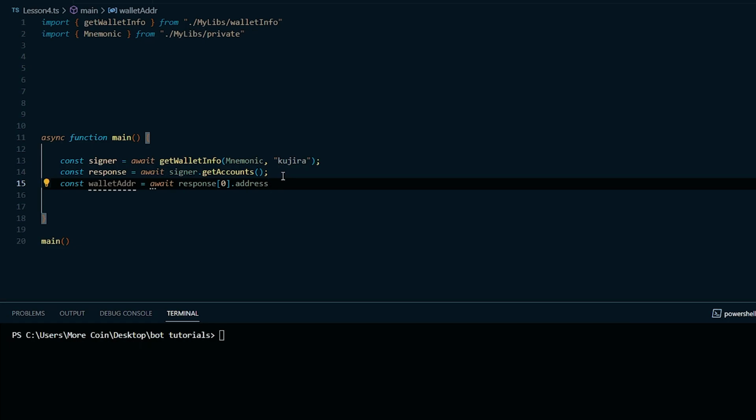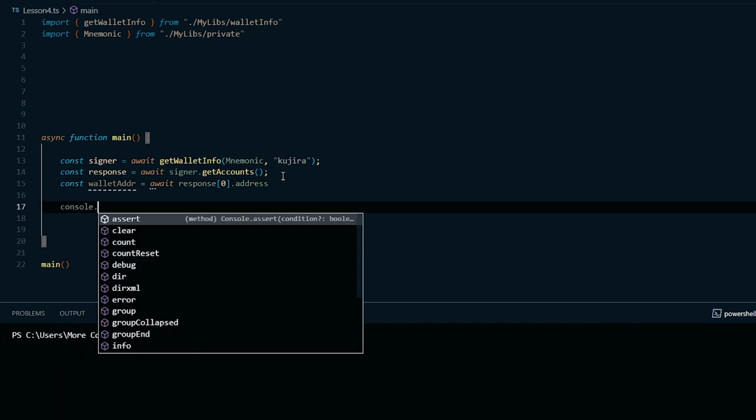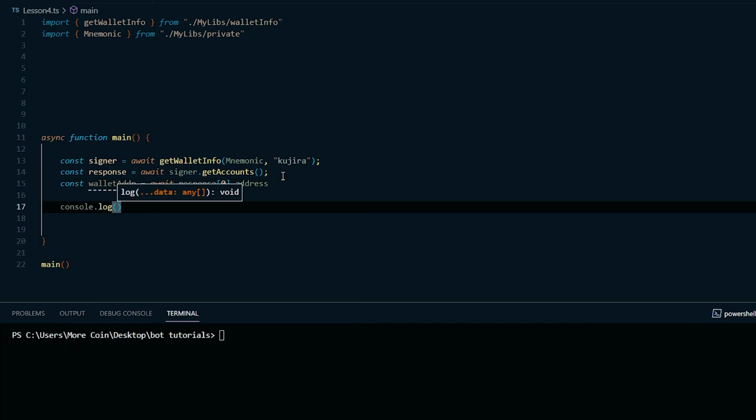That should bring up our address, but to make sure everything is working as expected, let's just quickly console log the wallet address. If everything goes well, the wallet address associated with your mnemonic code should pop up in the console. Okay, now that we have the signer and the wallet address, we can create a client.